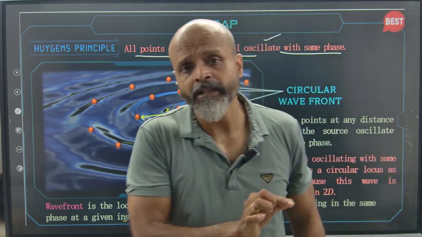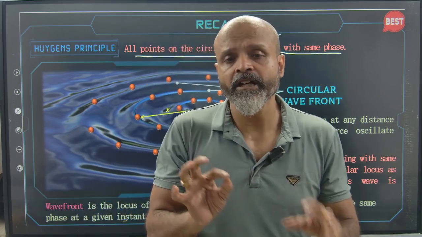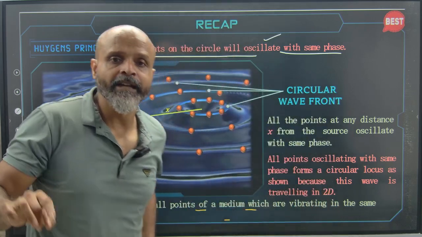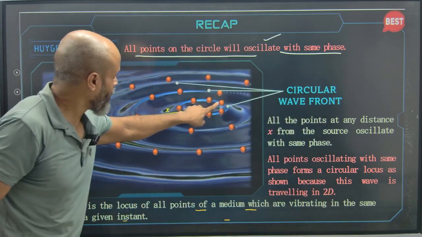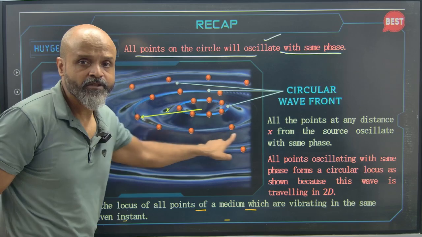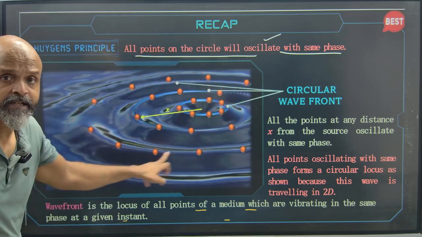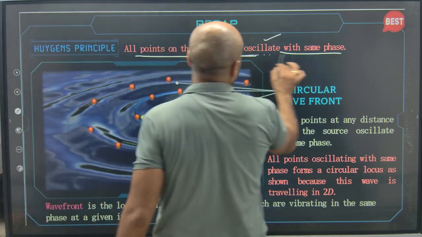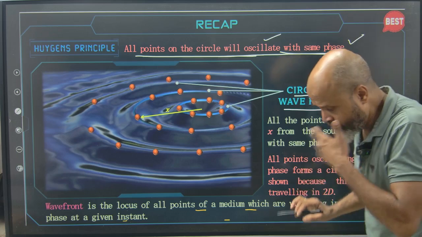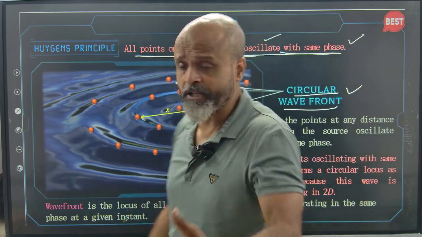Now, if we connect all those waves which are vibrating at the same frequency at the same time, we will basically get a wavefront. Connecting all these will get a wavefront. The next wave connecting all these will get a wavefront. All points in the circle will oscillate with the same phase. So this actually will give us a circular wavefront.